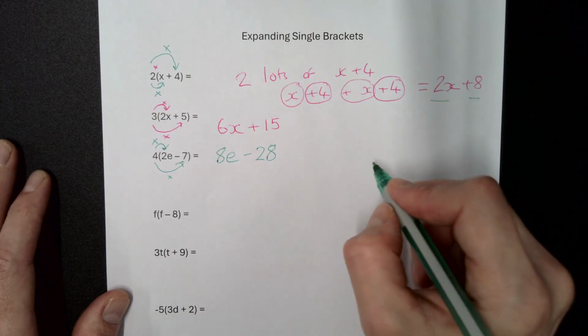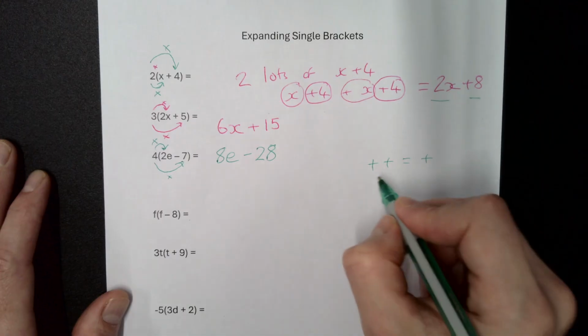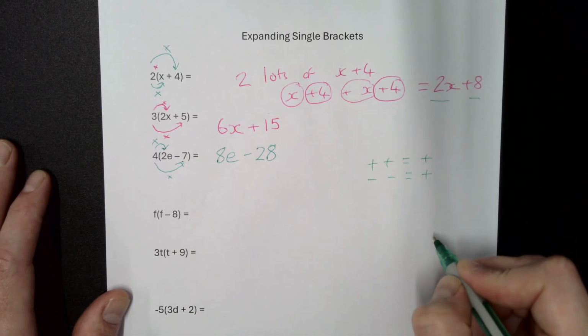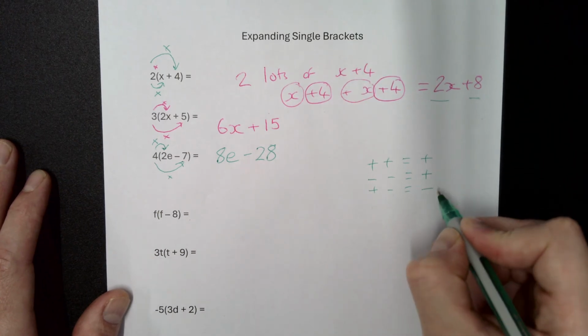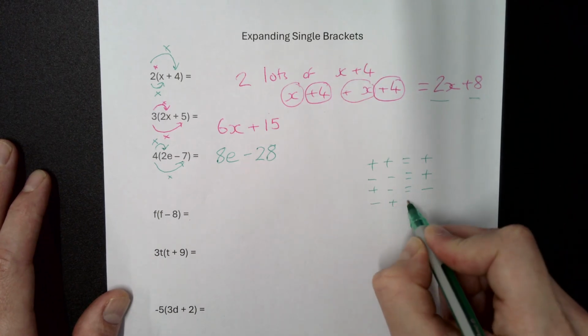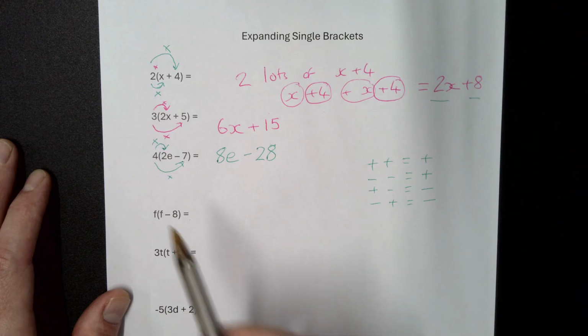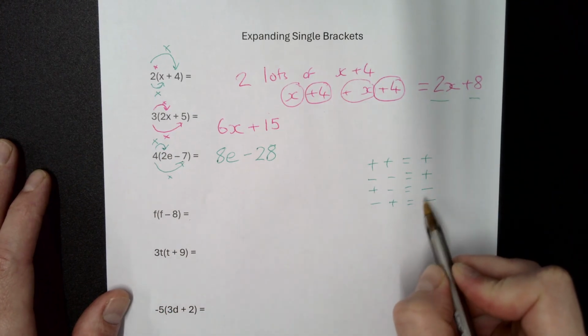Okay, so going back to 2 positives make a positive, a minus and a minus also makes a positive, and when both signs are different in any order, the answer is always a negative. Okay, so a positive 4 times a negative 7 gives us a negative 28.